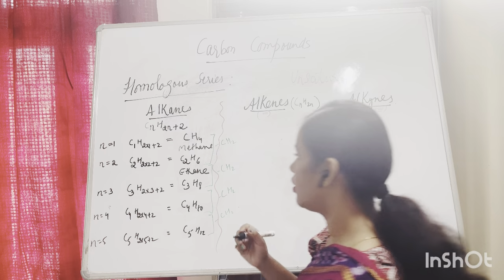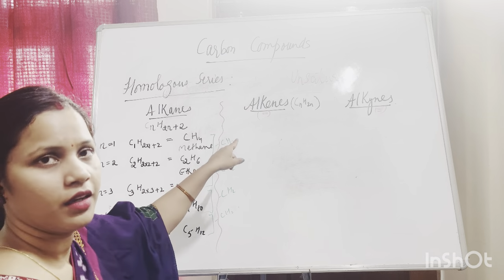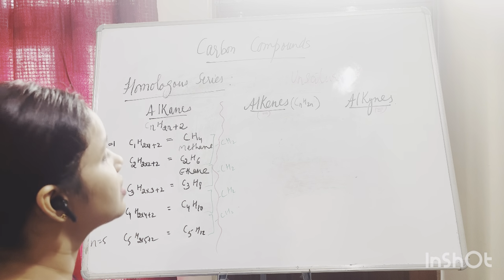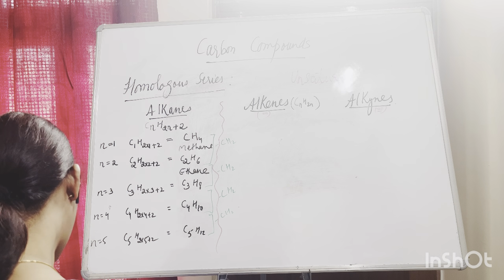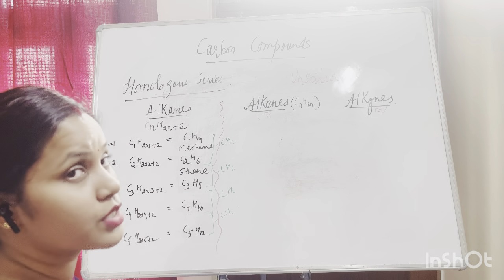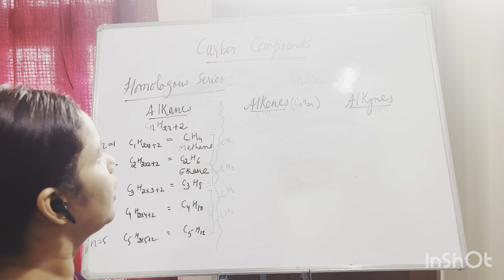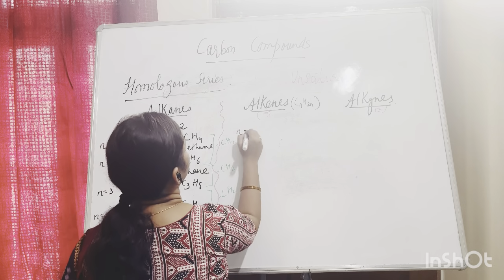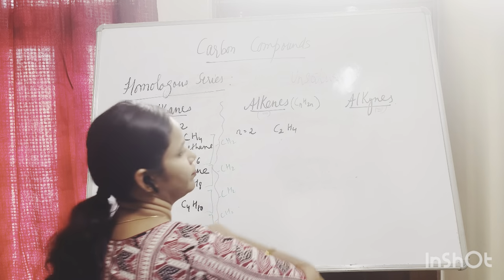CnH2n. If n is equal to 1, it will be C1H2, that is methylene. And if n is equal to 2, it will be C2H4. Why?